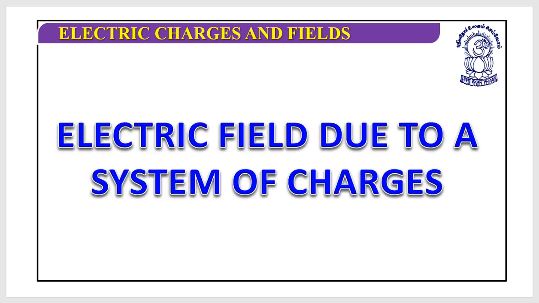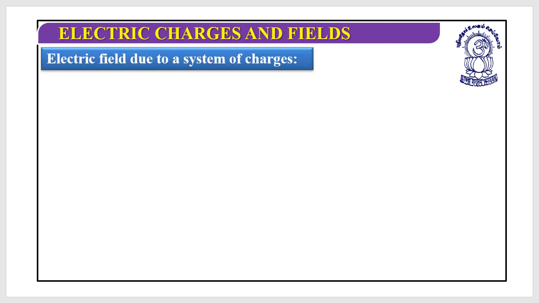Electric field due to a system of charges. If there are more than two charges, 2, 3, 4 and something like that, then I need to find out the electric field. How could I do it? Let's solve the numericals and find it out.